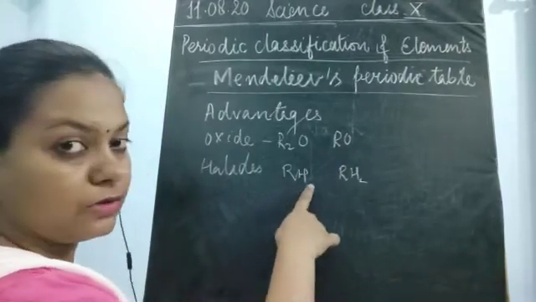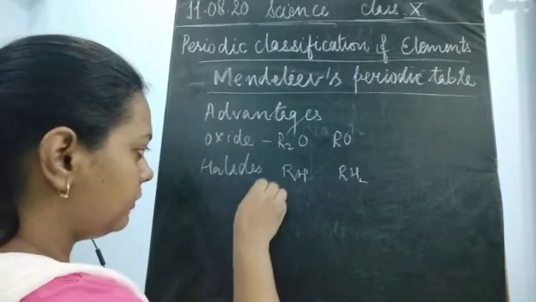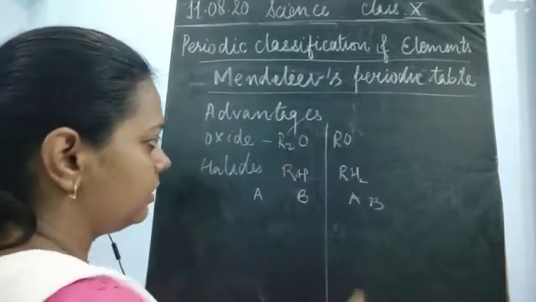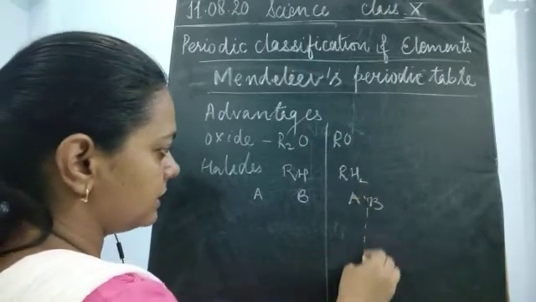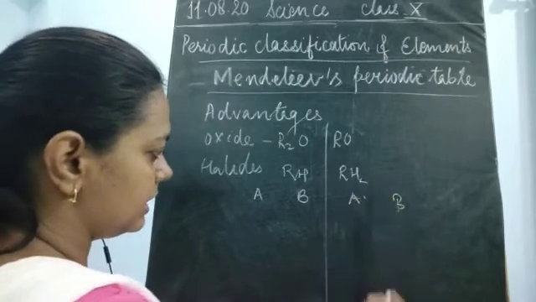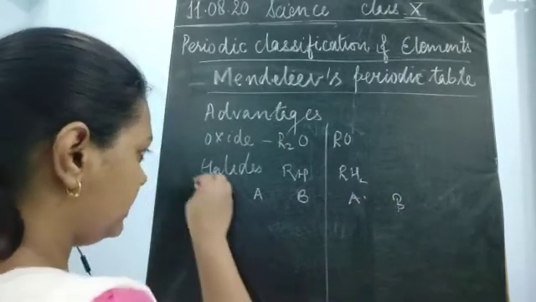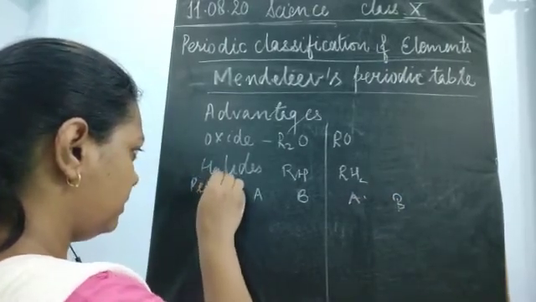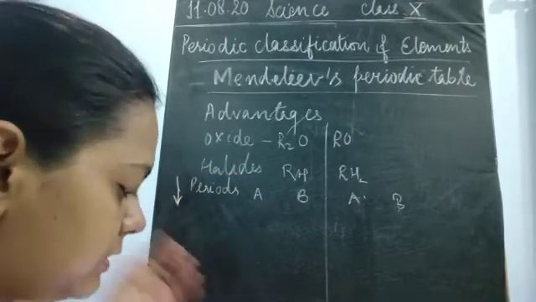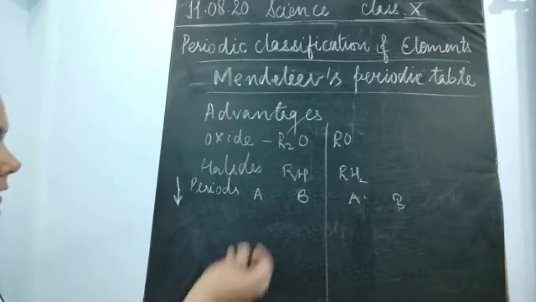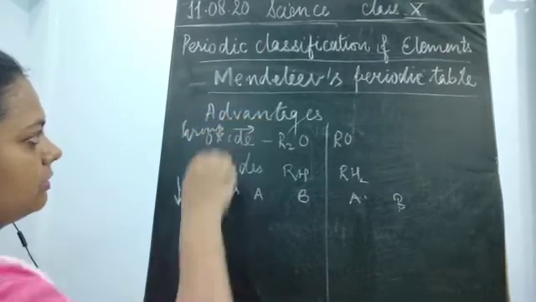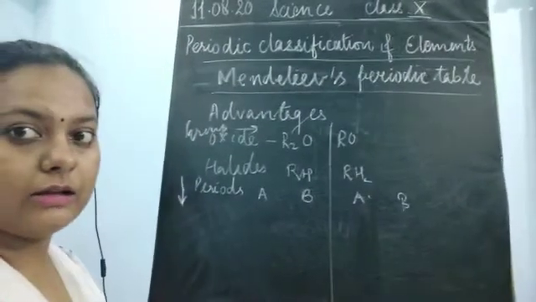Which element is going to form the halide will be placed in the form of A and B. Each and every column had two sub-columns, A and B. You could see it like this. I'll just write two of them. He gave a new word to these downward rows, calling them periods, and the columns were given as the group.